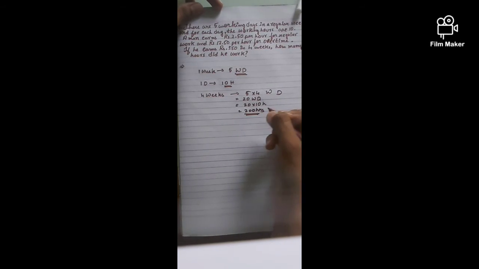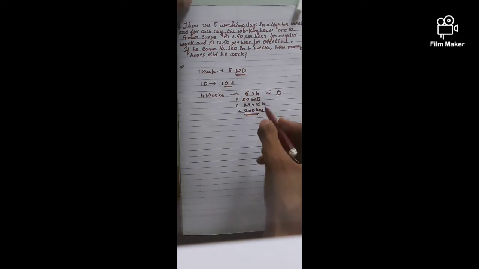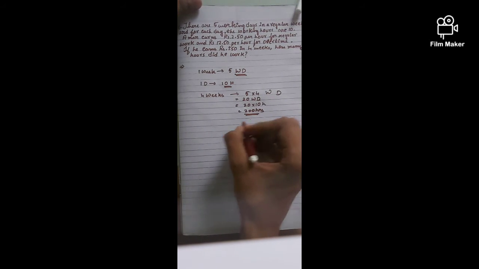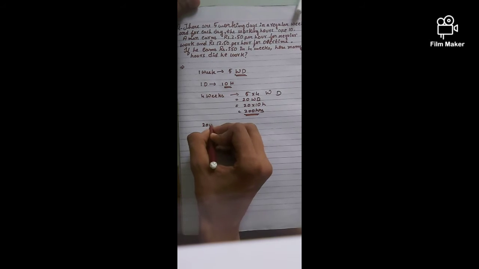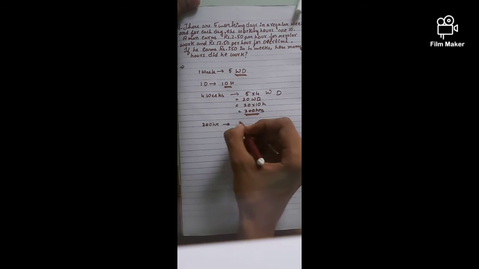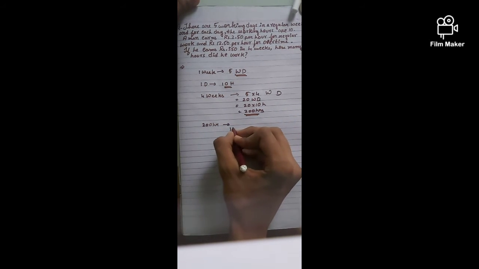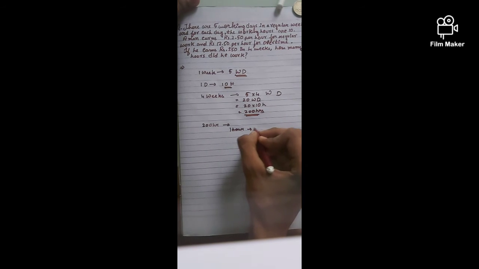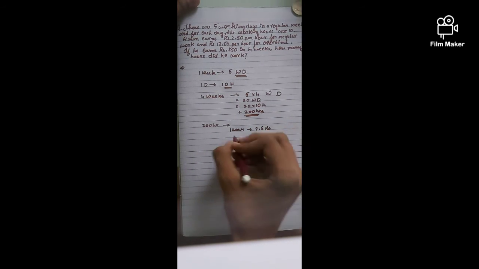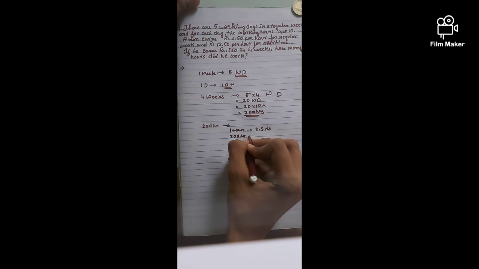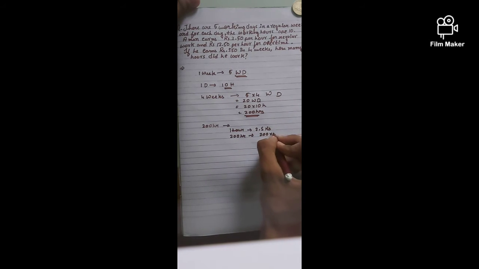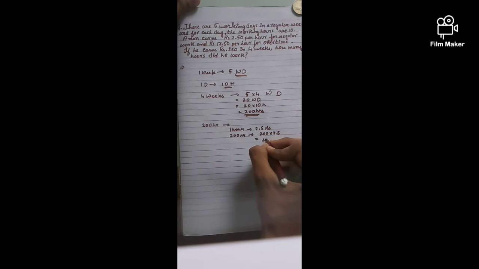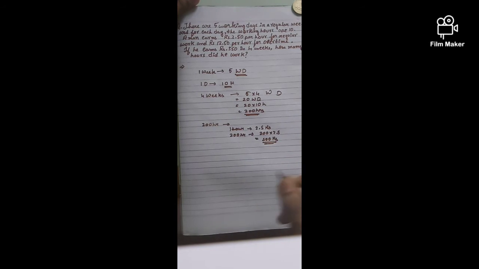Here we are talking about regular work or the regular case. Here we are not talking about overtime. We have still not considered overtime work. Now for 200 hours, how much amount is he getting paid? For 1 hour, the question has given 2.5 rupees. So for 200 hours, 200 into 2.5 rupees, which is equal to 500 rupees. So if a man works regularly according to time, he will get 500 rupees for 4 weeks.